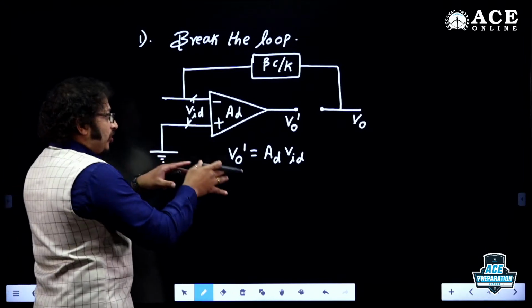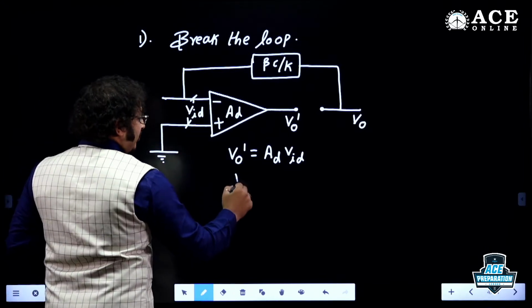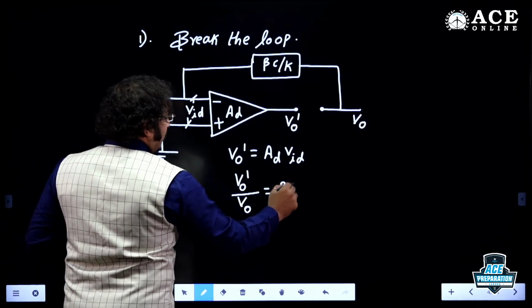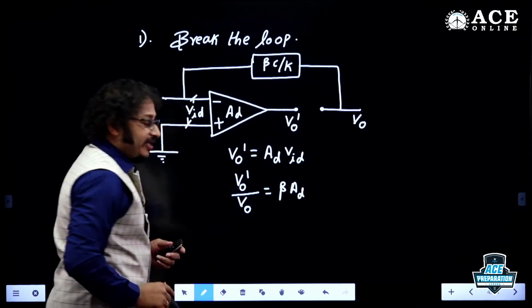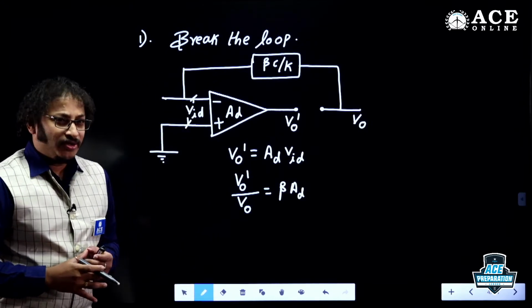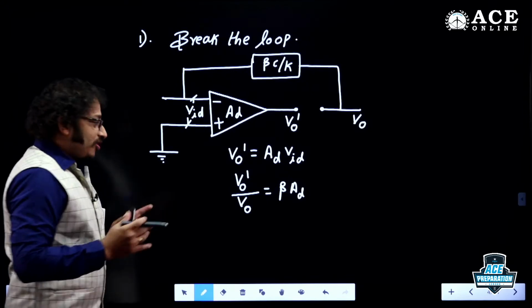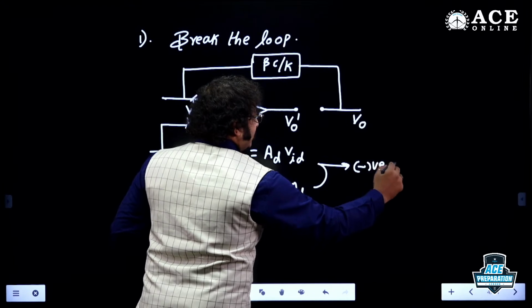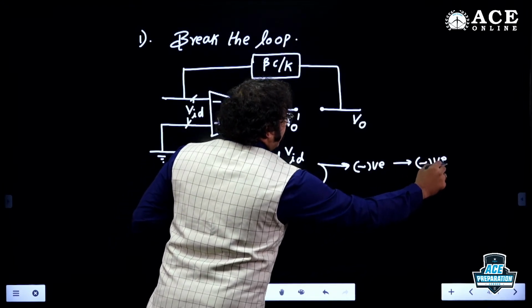In overview, if you understand, you will get V0 dash by V0 almost in terms of the loop gain, beta AD. You need to find the loop gain from this circuit, correct or not, dear students, as we discussed. If that loop gain is negative, we can say it is a negative feedback system.